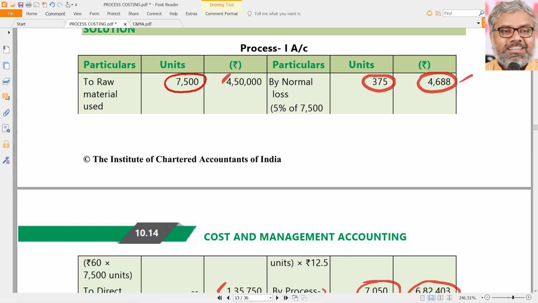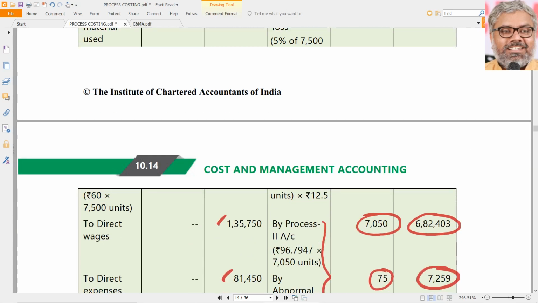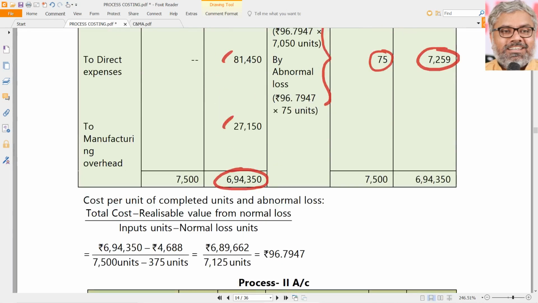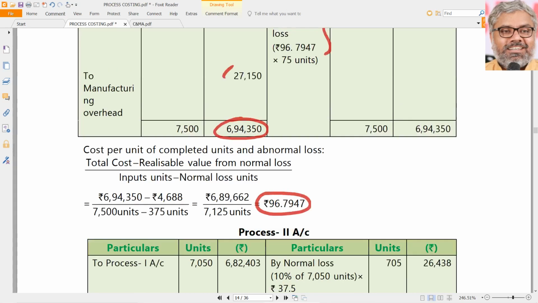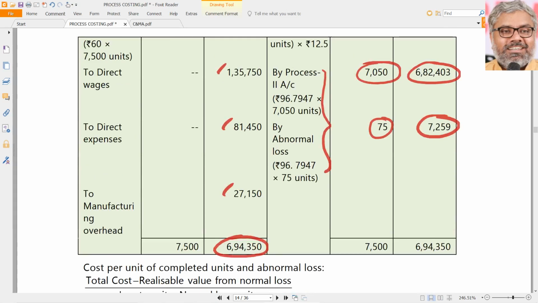Denominator is always this minus this. So how much is per unit? 96.795, let us say, approximately. If you multiply that with the 75 units, approximately you will get abnormal loss of 7,259.